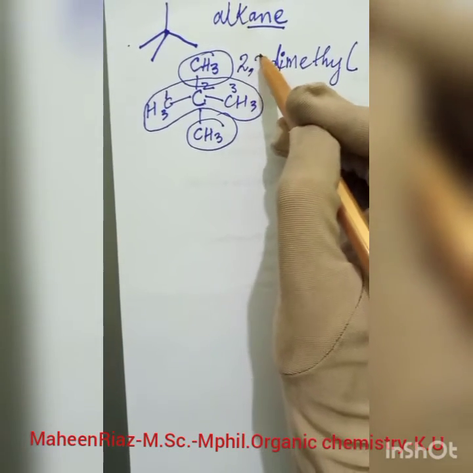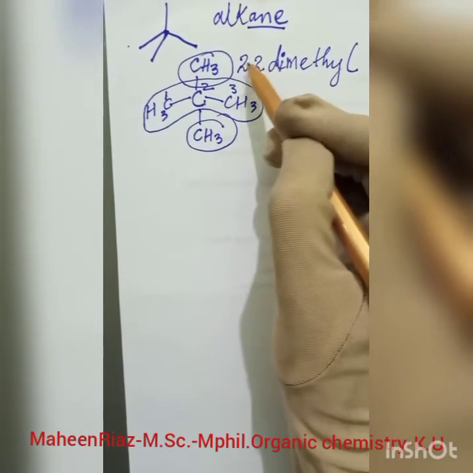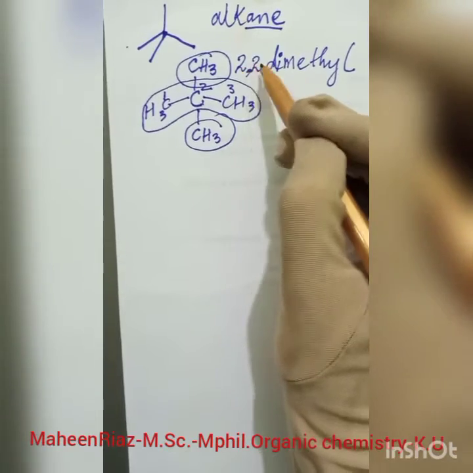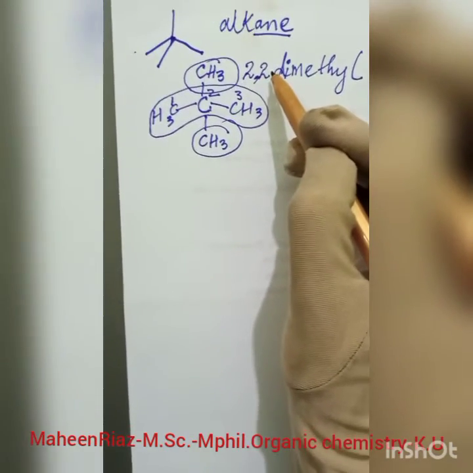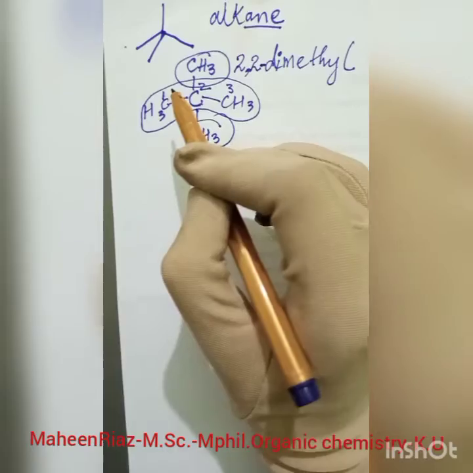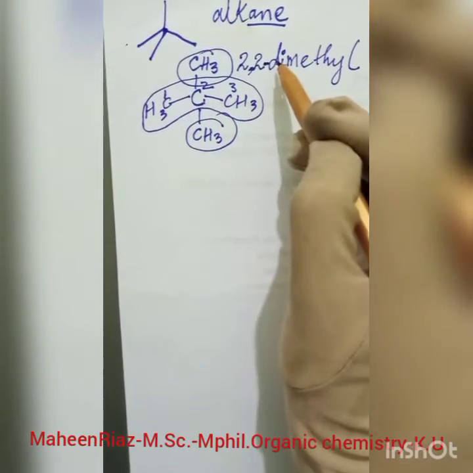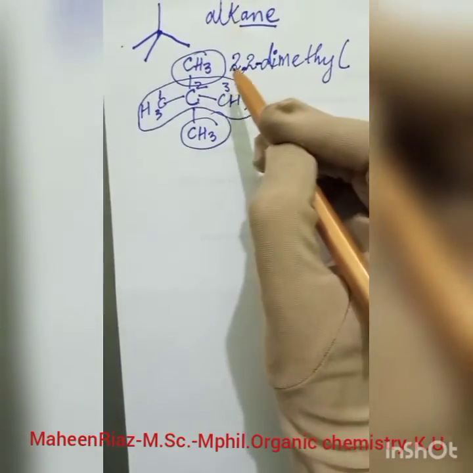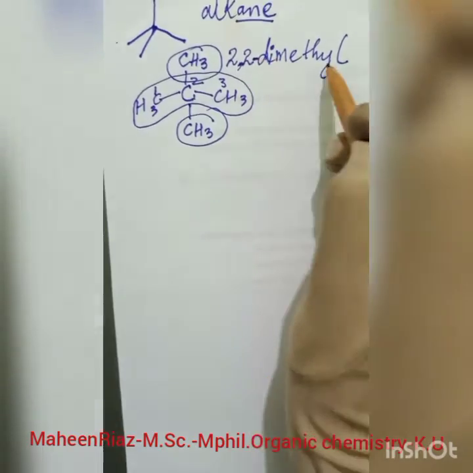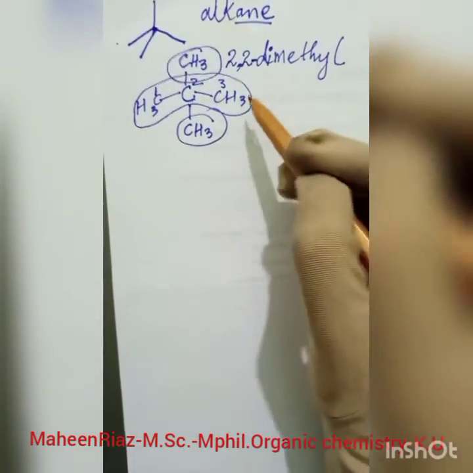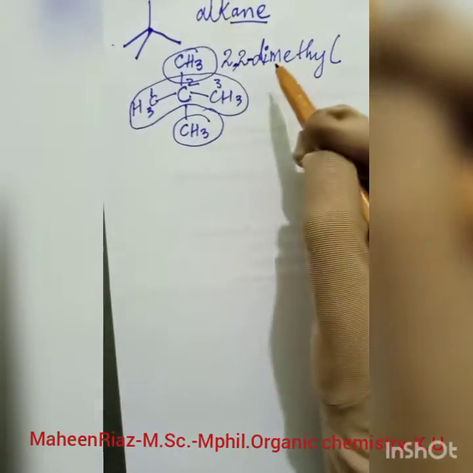Why am I adding a comma? Because there are 2 numbers, na? Between 2 numbers I will write the comma, and the dash between a number and an alphabet. So 2, 2 dash dimethyl, okay.